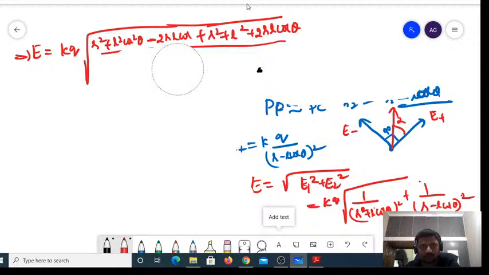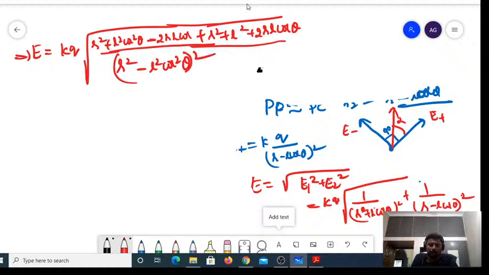See, this is A plus B into A minus B. How will you write this one? A plus B into A minus B, A square minus B square, right? A square minus B square is what? It is R square minus L square cos square theta whole square, right?